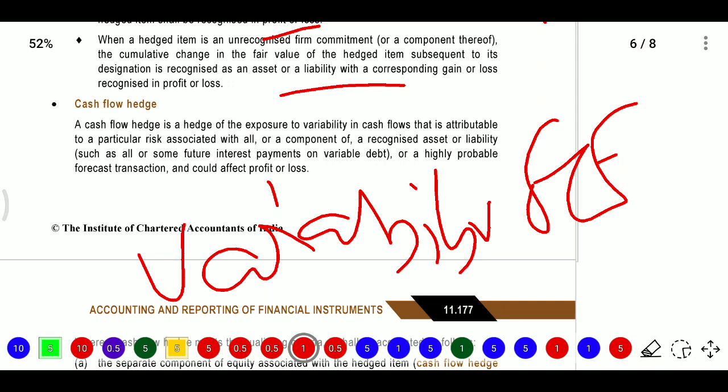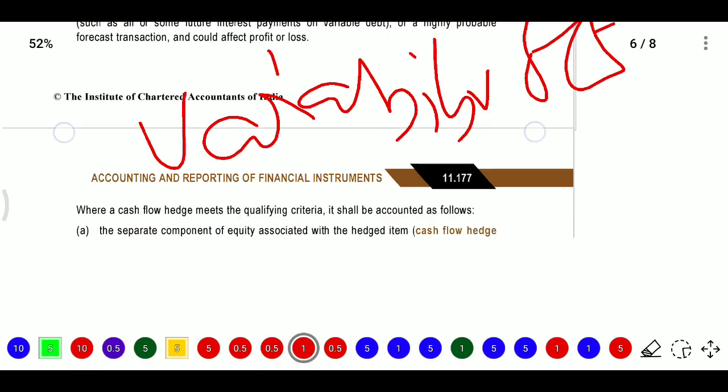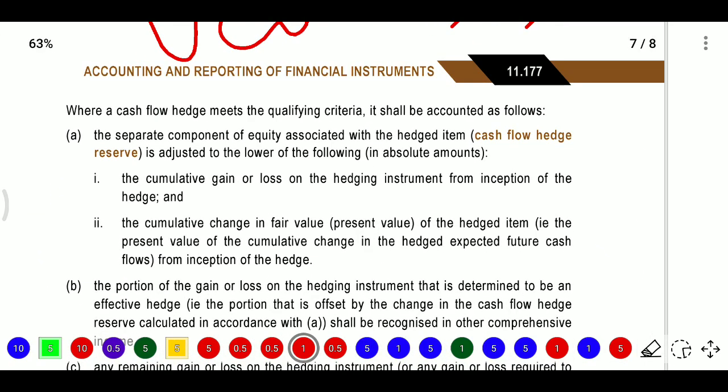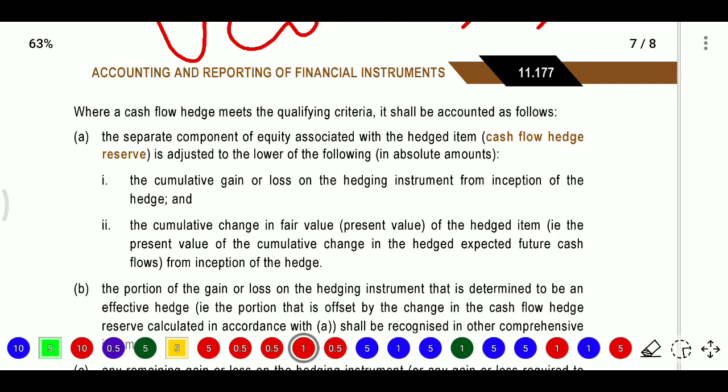So we need to see what effect there will be on the profit and loss account. Where a cash flow hedge meets the qualifying criteria, it shall be accounted for as follows.